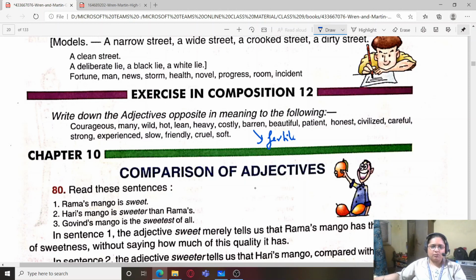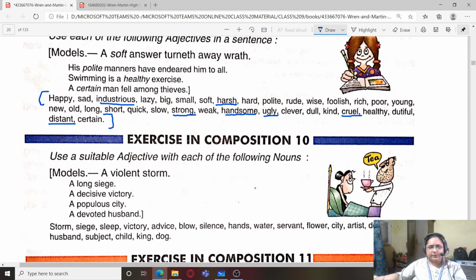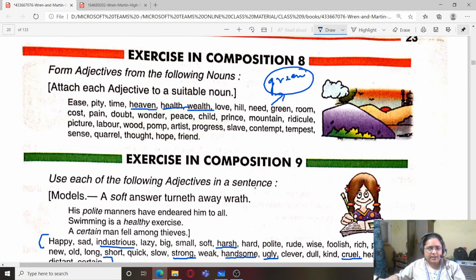So this is how you will be asked questions in the exam based on different contexts. Different types of questions could be asked in the exam. You have to just keep one thing in mind, that is, you have to use the adjective in its proper form. So with this, we come to the end of this class.